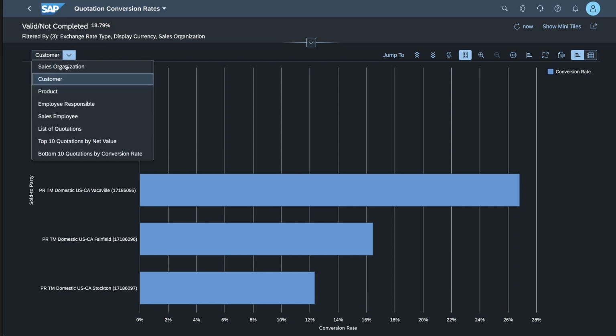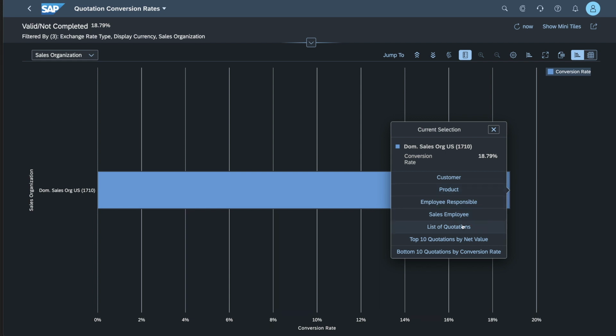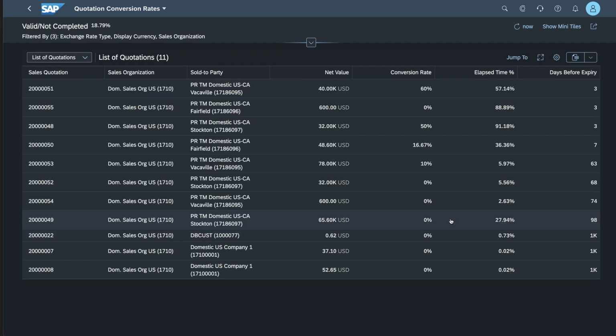So what we can also do, if we go back to sales organization and drill down into the complete list of quotations, then we can get that conversion rate value down to the quotation. So as you can see here, we have the quotation listed and the conversion rates. We also have the elapsed time, which is also a good indicator of how much time has gone by and thus how much I have left before the quote expires.